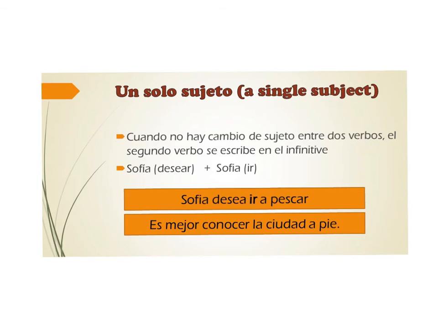For example, Sofía desea ir a pescar. We don't have a second subject, even though we have the verb desea. So the second verb is in the infinitive. In the second sentence, es mejor conocer la ciudad a pie, we have an impersonal phrase, es mejor, but you don't have a second subject. Therefore, you leave the verb in the infinitive. Es mejor conocer la ciudad a pie.